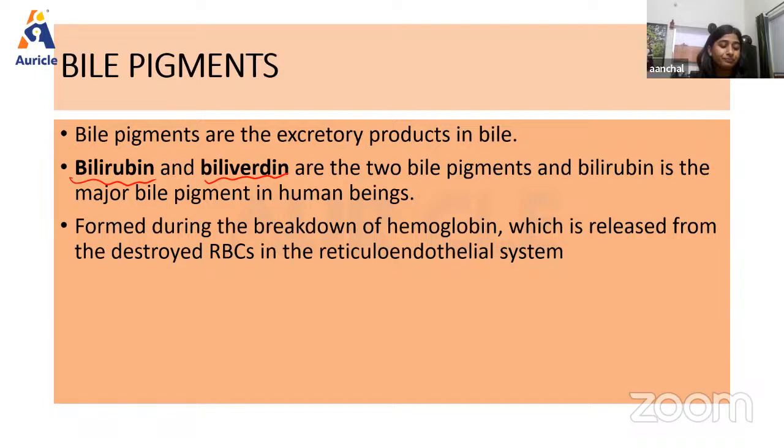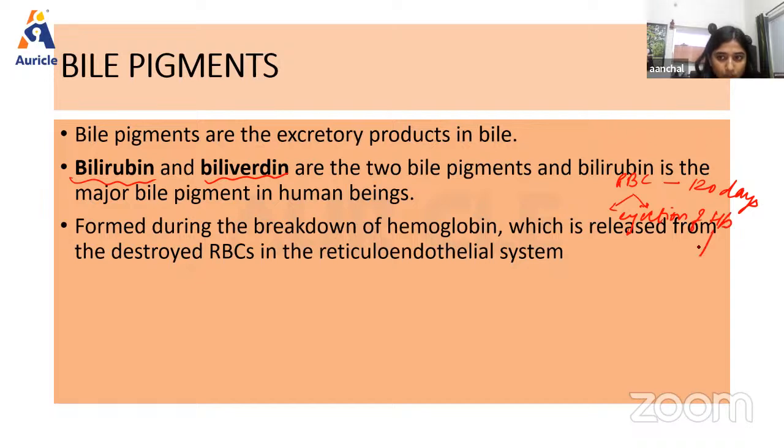Whenever the lifespan of RBC, 120 days, is completed, there will be breakdown of RBC and release of hemoglobin, right?